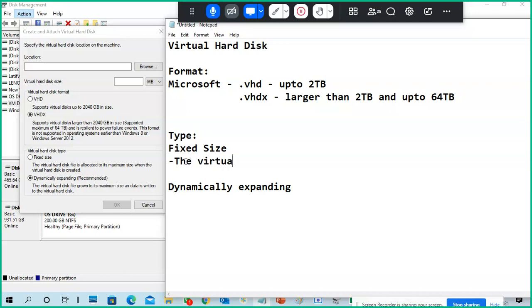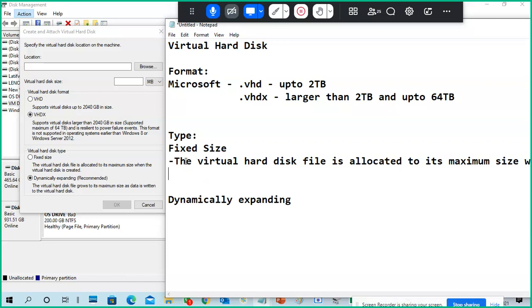A virtual hard disk file is allocated to its maximum size when the virtual hard disk is created.